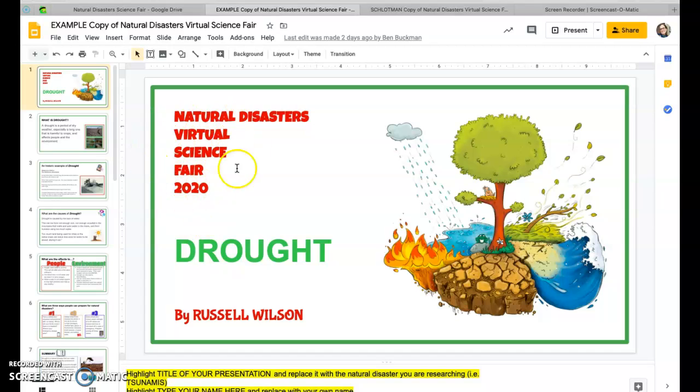This part here is done for you. We showed you this yesterday. Then I retitled this slide Drought because that is my topic. I could come up with a catchier title. Drought's kind of boring, but I could leave that for now and come back later when I think of a better title. This sample is by Russell Wilson. This is Russell's work, and like I said yesterday, Russell's quite the third grader.